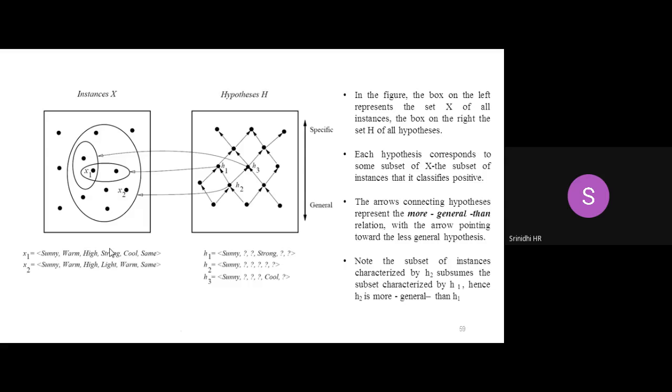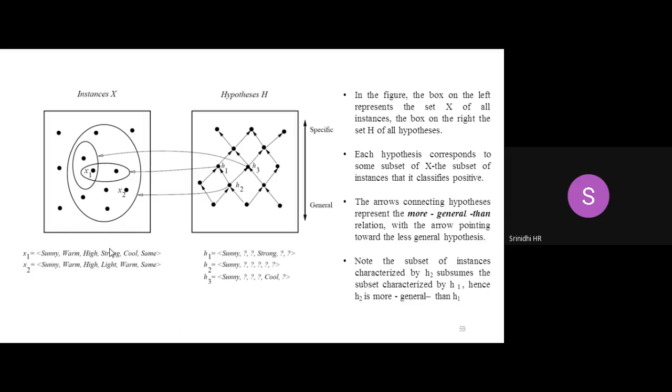So it is a diagrammatic representation which you can observe over here. One is your instances X, that is, overall all the instances we have, and the hypotheses. It is a Venn diagram, representing all the types of instances. Second is the hypotheses. Please don't get tense while looking at the diagram.